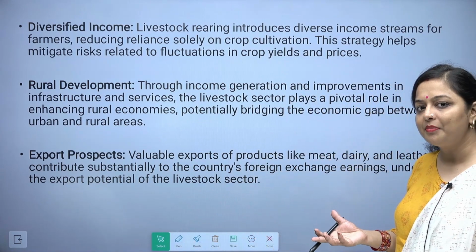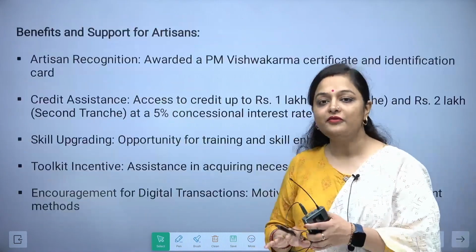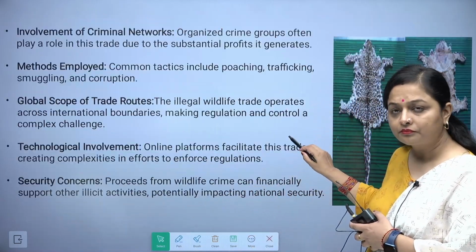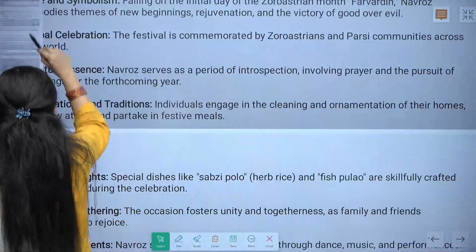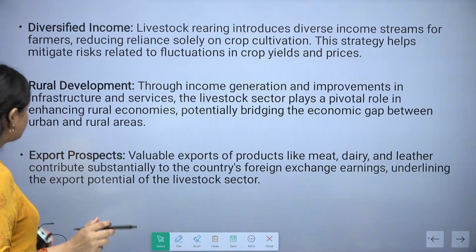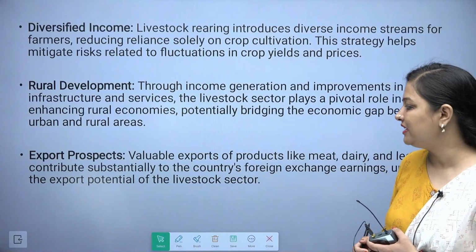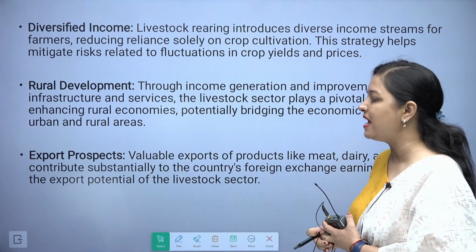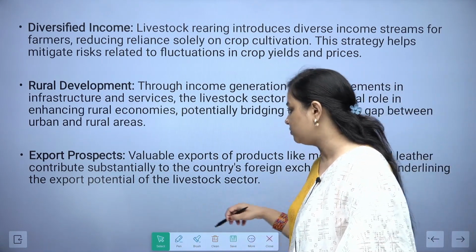Rural development will happen because of all these things, and export prospects can also be explored. We can explore what kind of things we can export, how much we can export, and where we can export. If we are producing extra, then definitely we can do this.